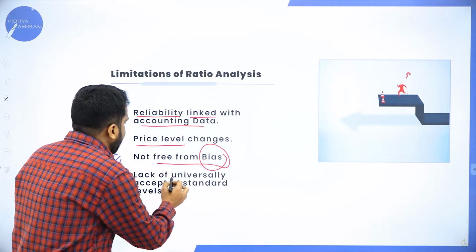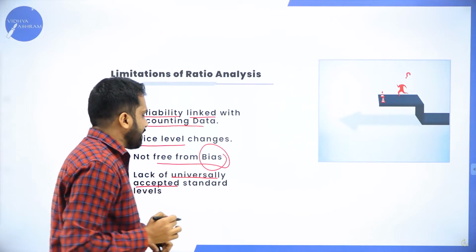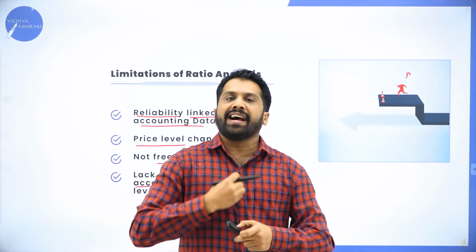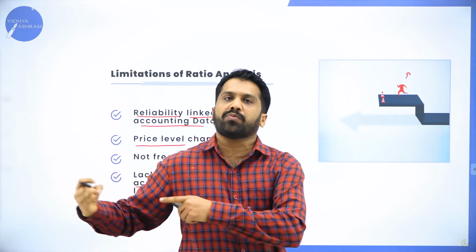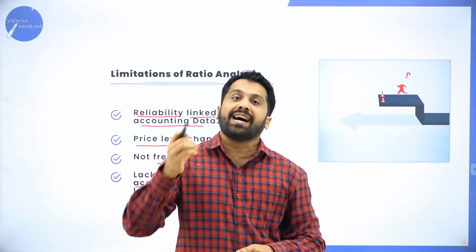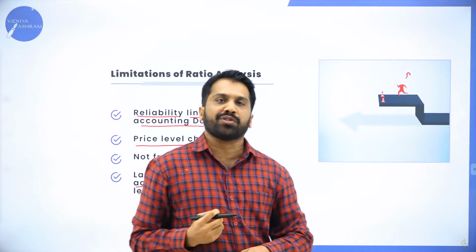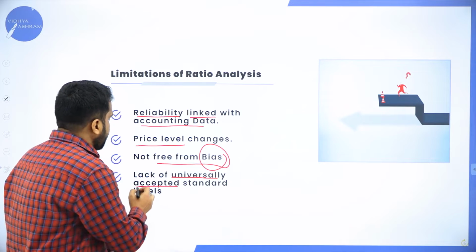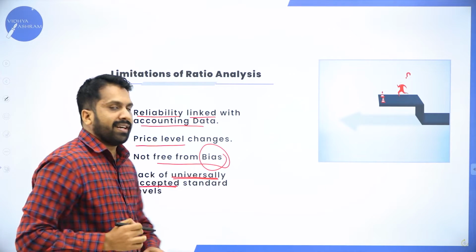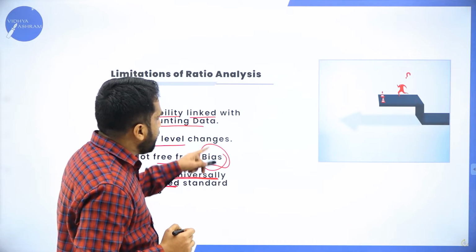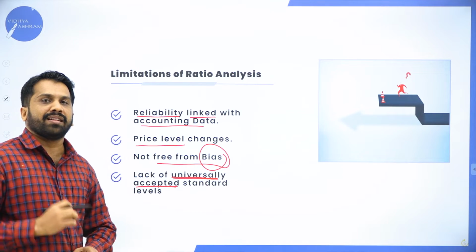Next, lack of universal acceptance. Few things I can accept, but one more person standing next to me may accept or may not accept as per their perception. It is not universally accepted. So, these are the limitations you have to learn.